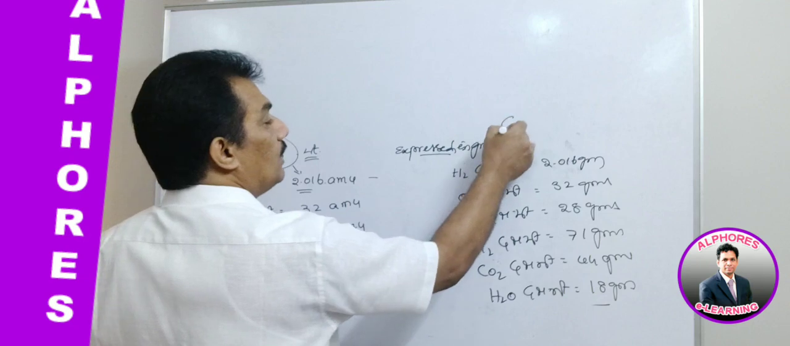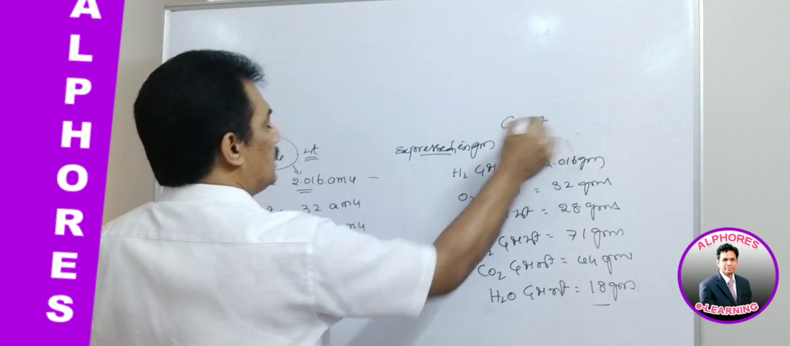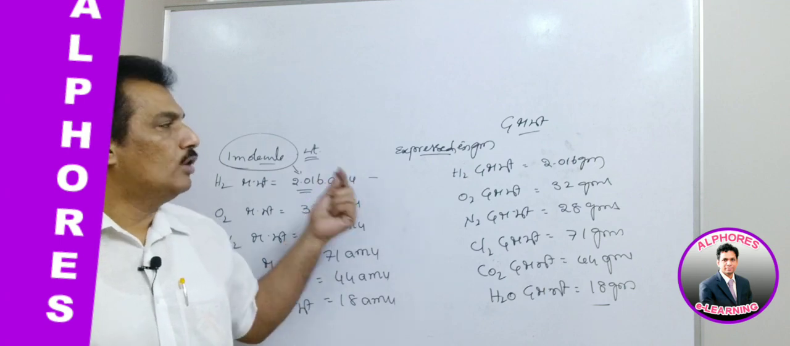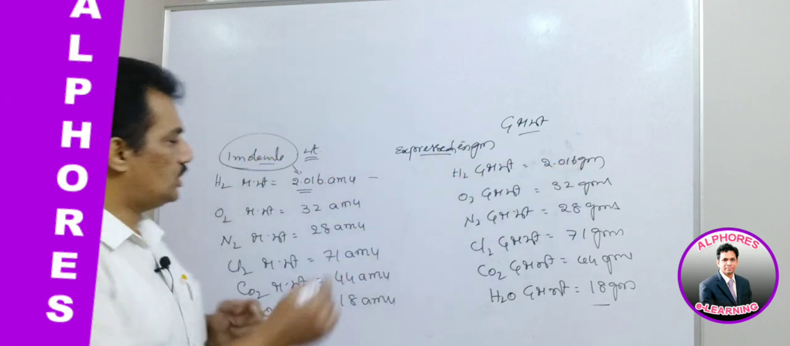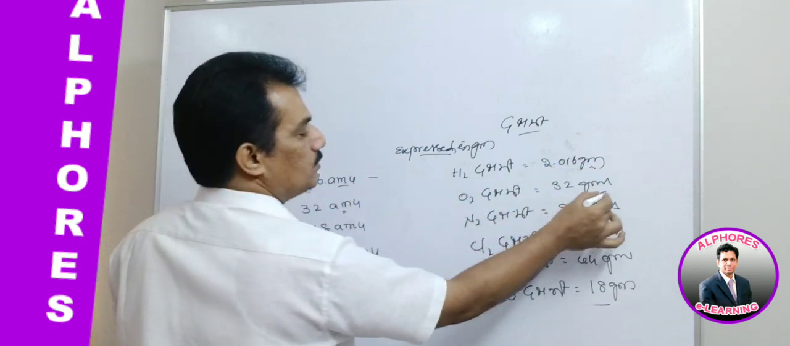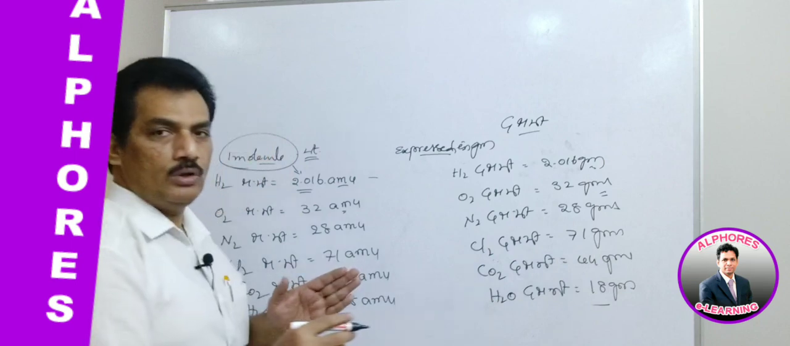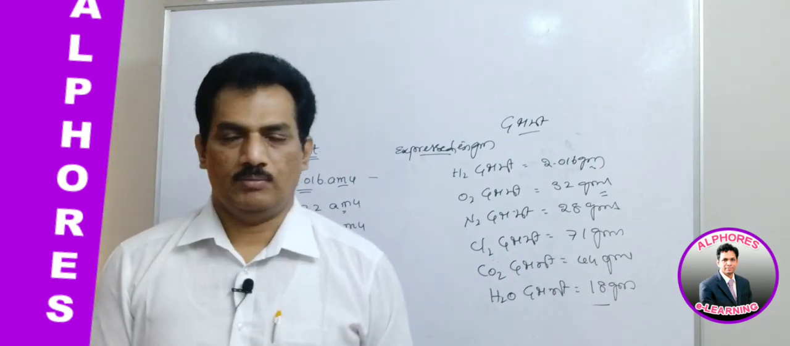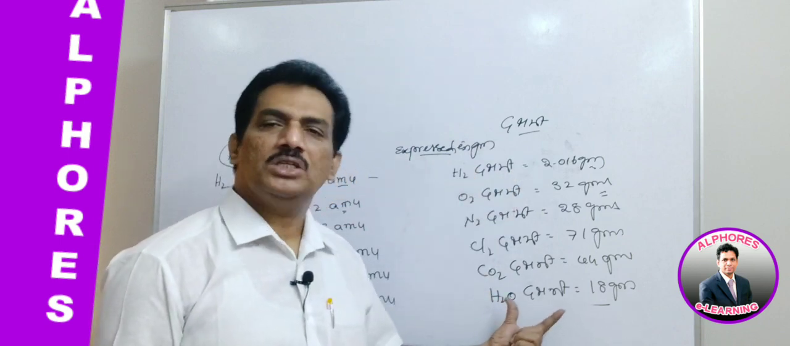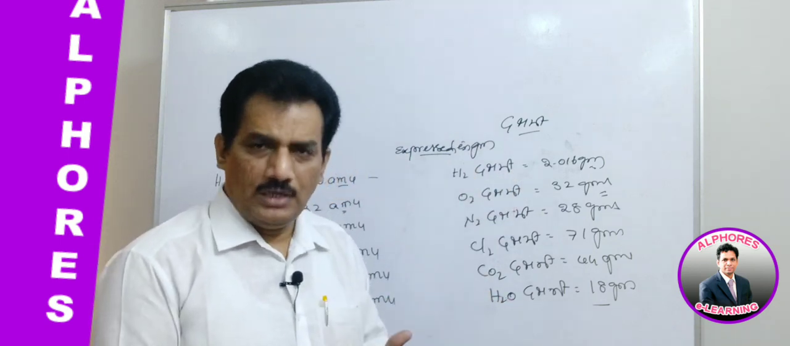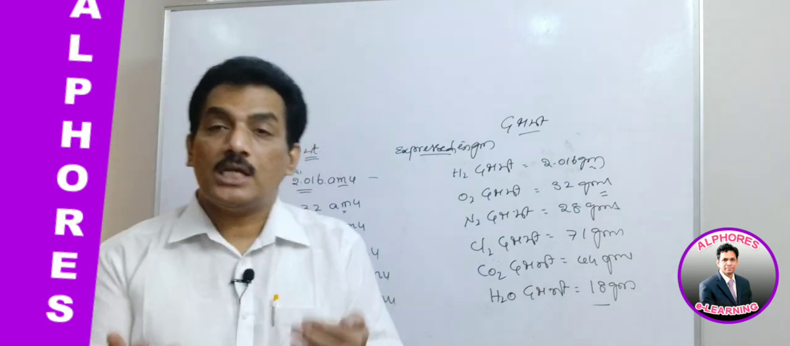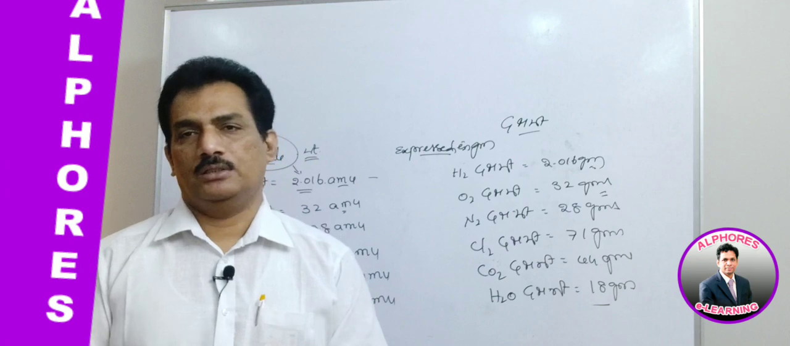What is gram molecular weight? It is the same quantity, the number value is the same, but instead of AMU, we are expressing it in grams. Here it is AMU, but here it is grams. What is the purpose of converting into grams? It is nothing but for our convenience, only to measure them, that means to consider a measurable amount of the element or substance.